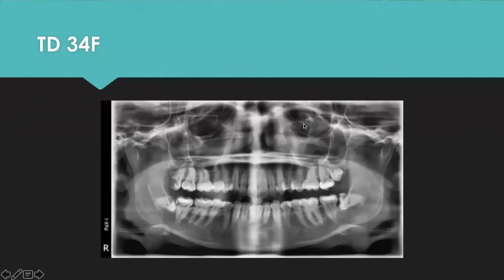The next patient that came in is a 34-year-old female. She came in because she was having pain on her lower right side. But as you can see, she has caries on 1, 17, and 32. For this patient, she only wanted to treat number 32. She was very apprehensive. We did take out 32, and as you can see, she has pretty significant decay on the distal aspect of number 31 as well that will likely need a root canal and crown on this tooth.